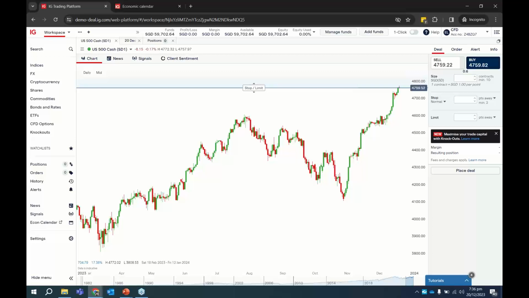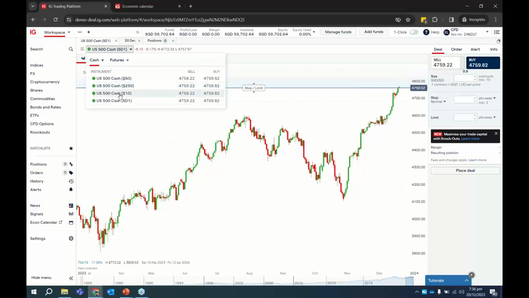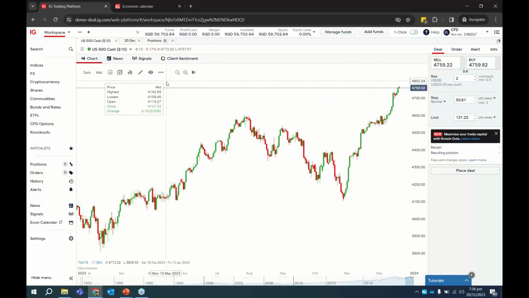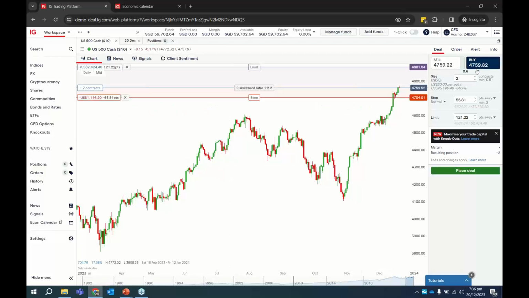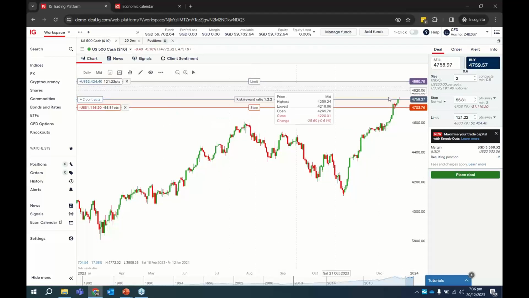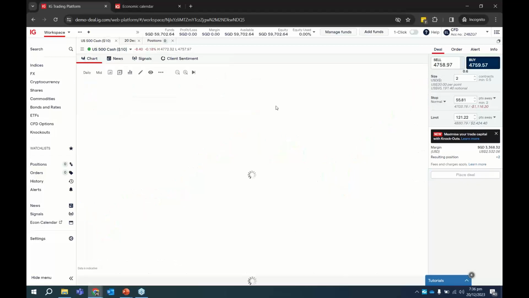Okay, I see some right, some wrong answers. Some answers say that if it is currently quoting at 4759 points, and 1 point is $1, one contract is 4759 SGD. If we change this to $10 per point, right now S&P is at 4759 points, so one contract will be 4759 times $10. So that's 47,000 dollars per contract. So just be very mindful of this. Okay, I'll go back to the SD1.